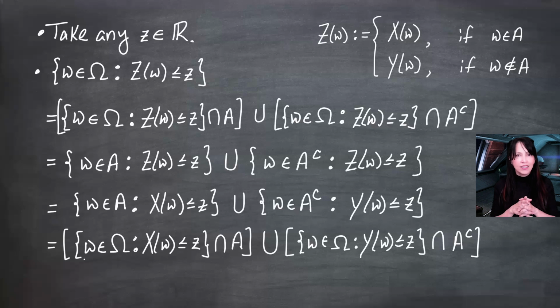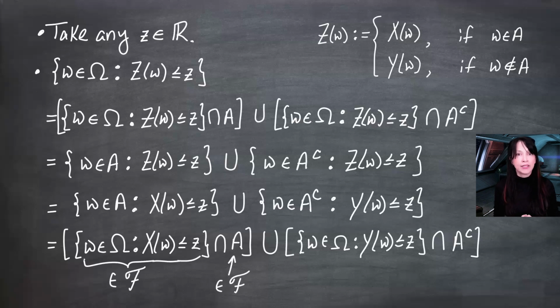Now I've got things that look like the sets that we use to show that things are random variables. I know for sure that this is in F because X is a valid random variable. I know that this is in F because that was my assumption in the setup here. I know that this is in F because Y is a valid random variable, and F, a sigma field, is closed under complement.